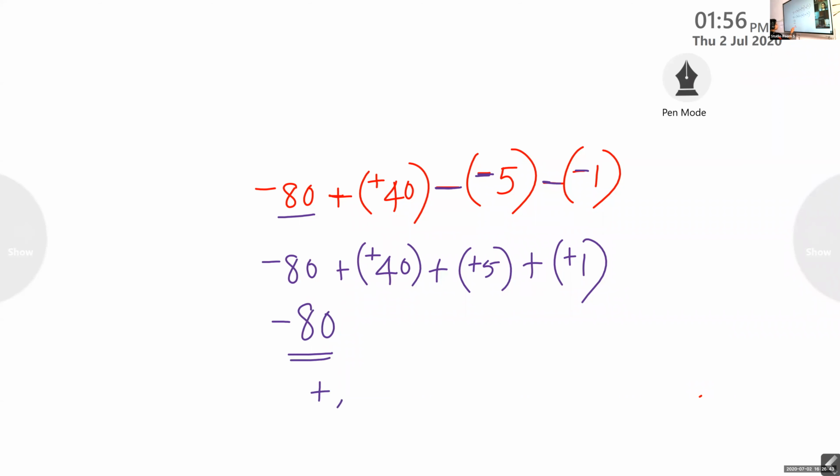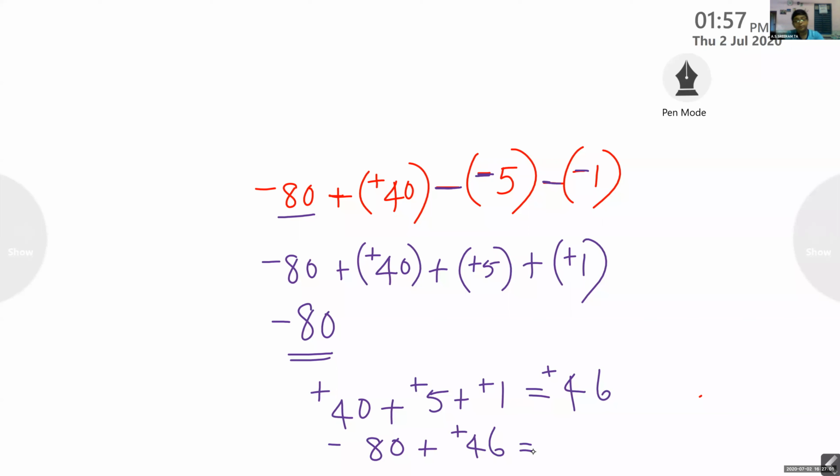Now positive numbers you add. What will you get? Positive 5 plus positive 1. I'm not putting the bracket, it takes time, simply waste of time. So how much is it? Positive 46. Now negative 80 and positive 46. So what is the answer you get? Negative 34. Negative 34 is the answer. Is it clear, children? Yes, ma'am.